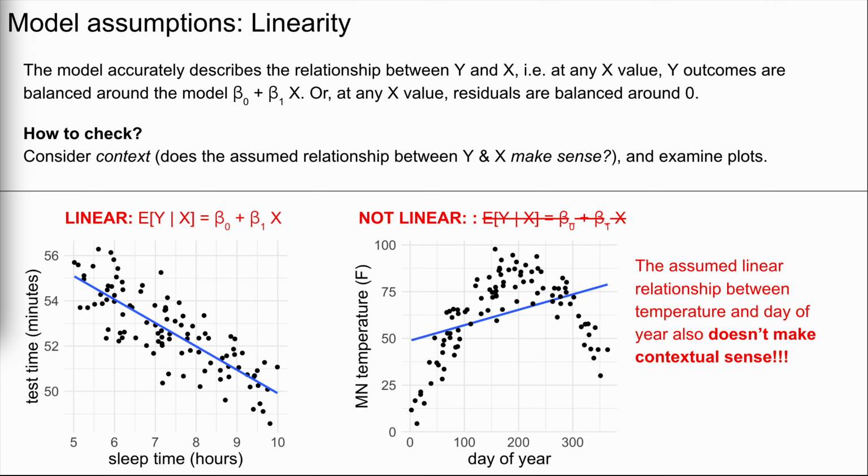In the Northern Hemisphere and a four-season location like Minnesota, it doesn't get warmer and warmer throughout the year, as suggested by the model line. Rather, as represented by the data points, the year starts off cold, and then gets warmer and warmer into the summer months, and then tends to get colder and colder as we get into fall and winter.